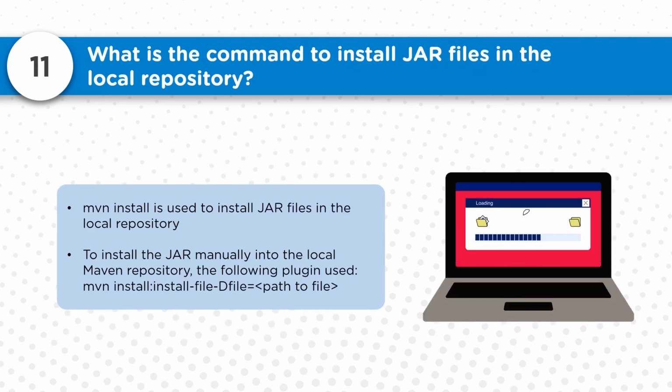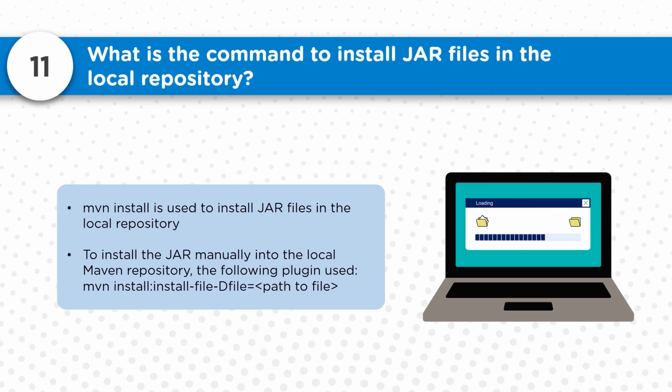Now, what exactly is the command to install a jar into the local repository? Sometimes we are not able to fetch a dependency because it is not present in the central Maven repository or your Artifactory repository. In that case, if you have some third-party jar which you want to install locally, we can download the jar file and then run the command mvn install:install-file, with -Dfile where the path of the file should be provided.